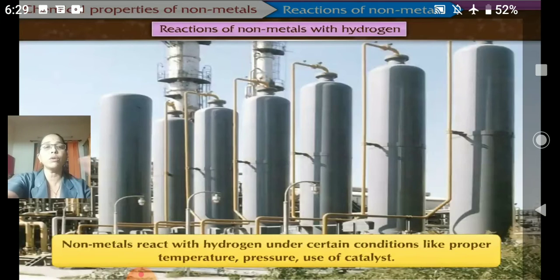Why do you have to see all these things? Because if you are studying metallurgy, there are many metals, there are many compounds in the soil, in the earth's crust, in our atmosphere. And if you want to extract a substance, you have to make their reactions with different types of substances. So non-metals react with hydrogen under certain conditions: you have to give proper temperature, you have to provide pressure, you have to give some catalyst for speeding up the reaction.